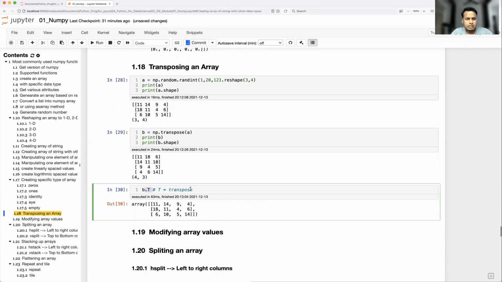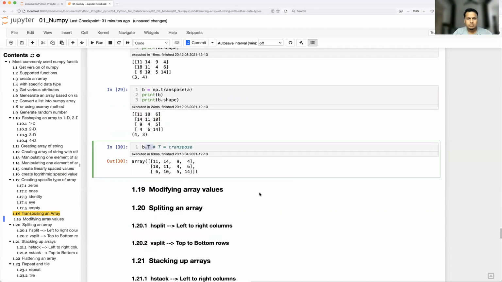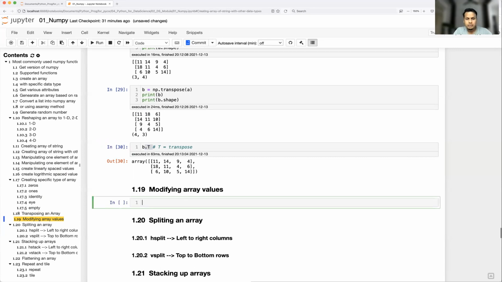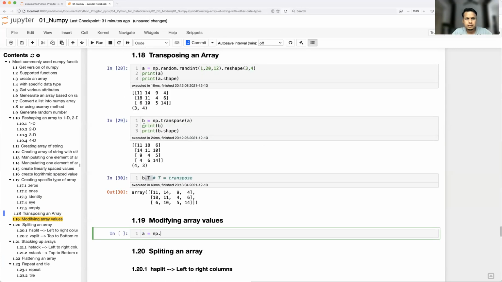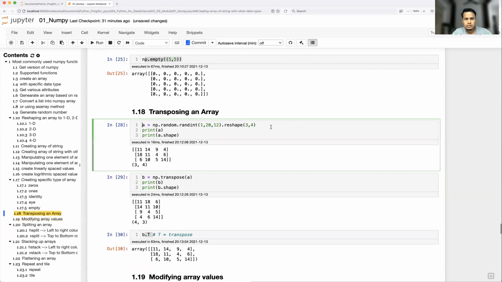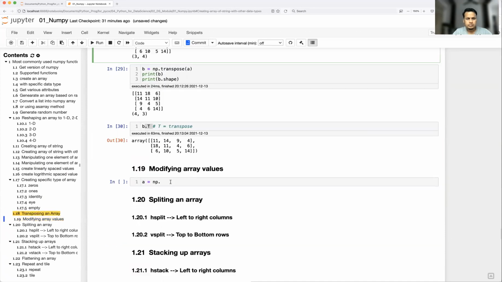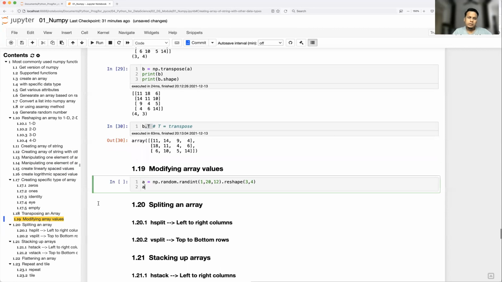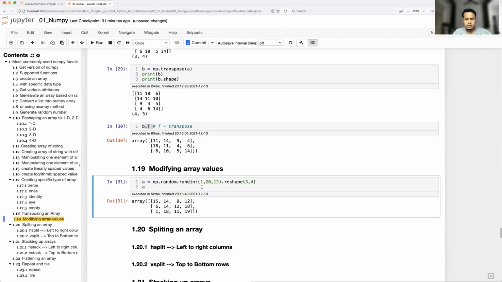Okay, so let's talk about next, modifying array values. This is also a very important thing, because you will be modifying the values of a given array a lot of times in machine learning or deep learning, or especially in OpenCV for image processing. So I'm going to use np dot, I'll just take something simple. I just created an array of random values between 1 to 20.